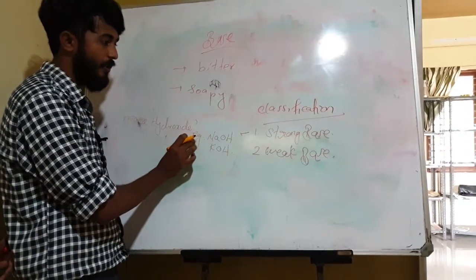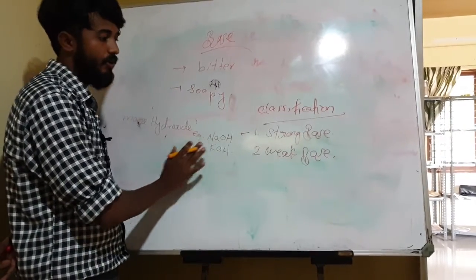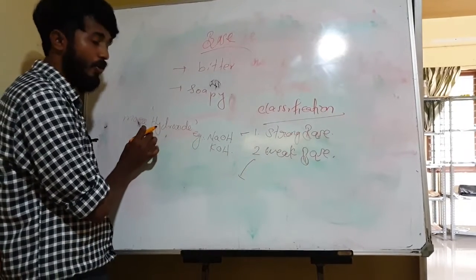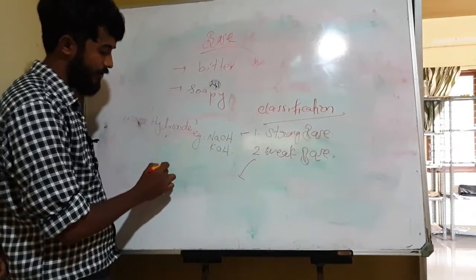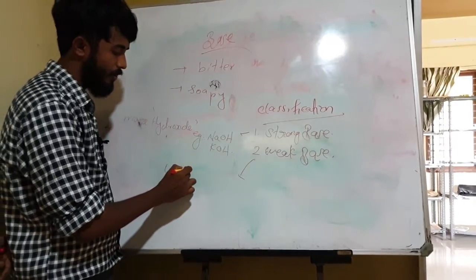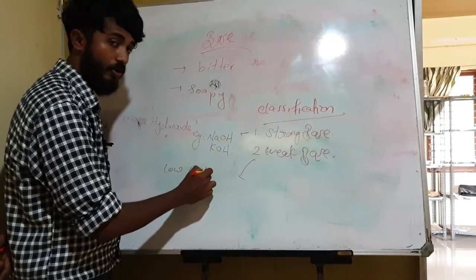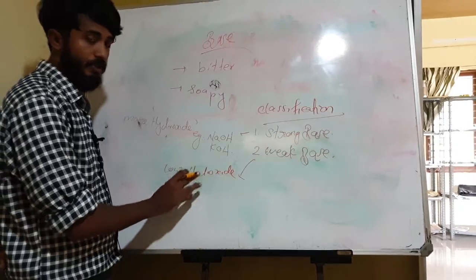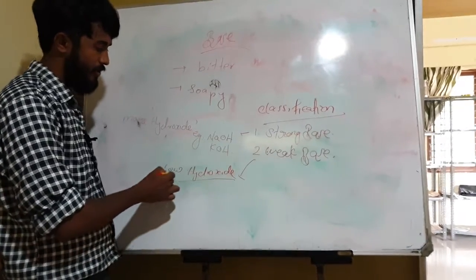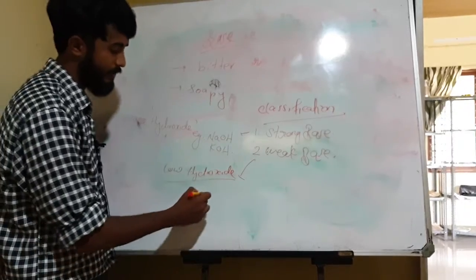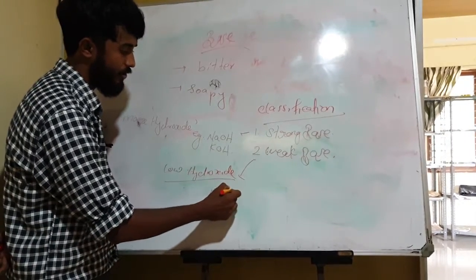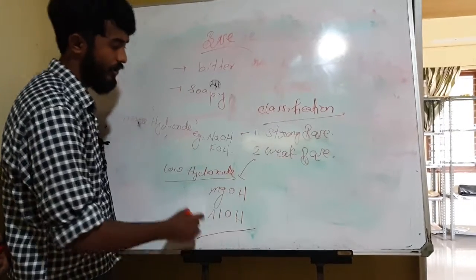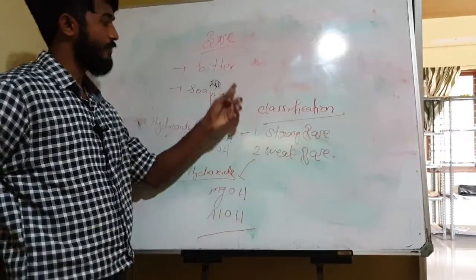And if we understood the strong base definition, what could be the definition for weak base? It is a low number of hydroxide ions that can be produced on dissolving in water. That is called weak base. Examples are magnesium hydroxide and aluminium hydroxide. These are the classifications of base.